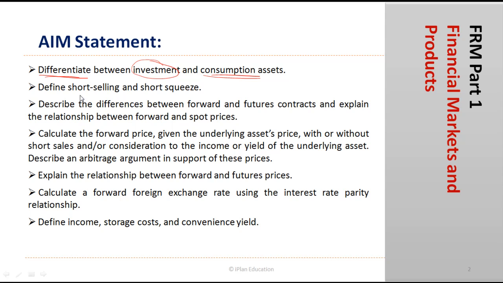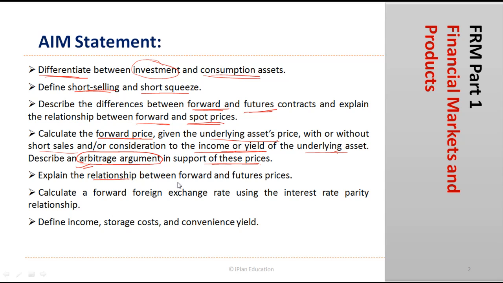Then we look at the concepts of short selling and short squeeze. We also look at the difference between the forward and the future contracts and understand the relationship between the forward price and the spot price of a contract. Then we learn to calculate the forward price given the underlying assets price, with or without the short sales or consideration to the income or yield in terms of dividend, etc. of the underlying asset. And then we develop an argument with respect to no arbitrage condition for supporting these prices.